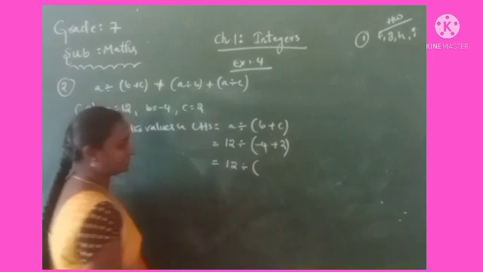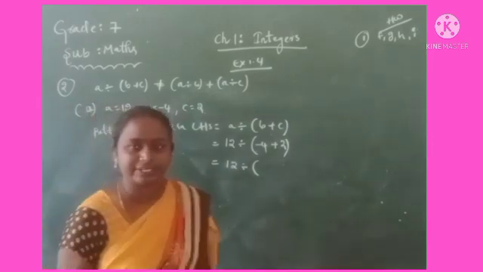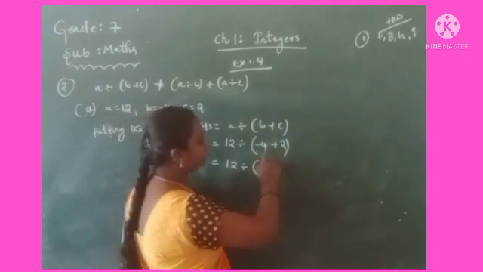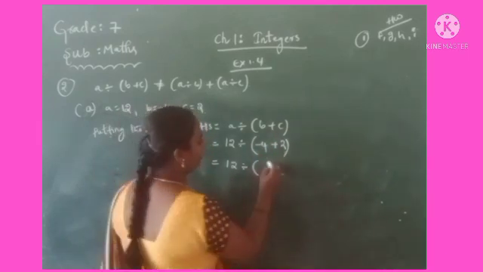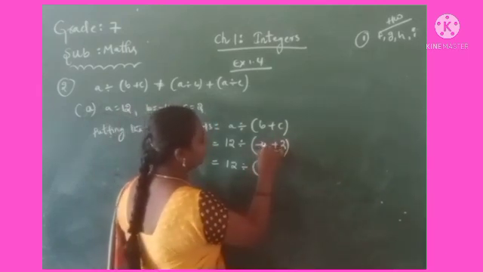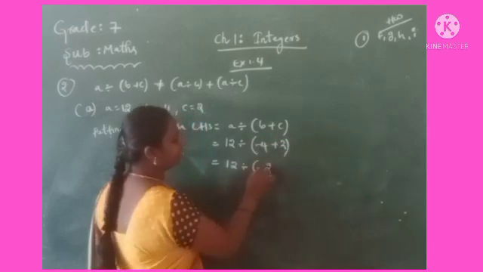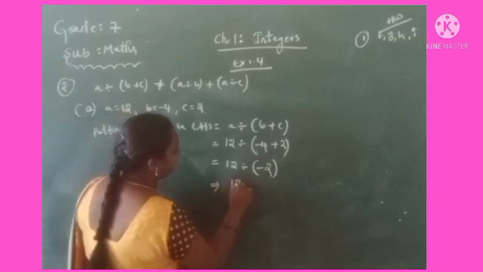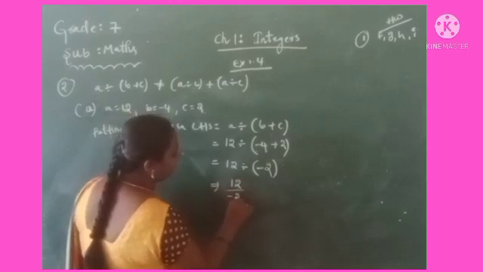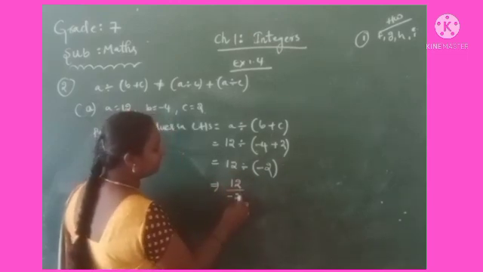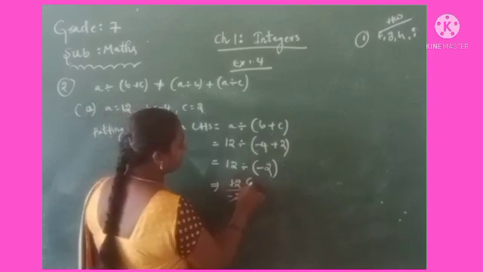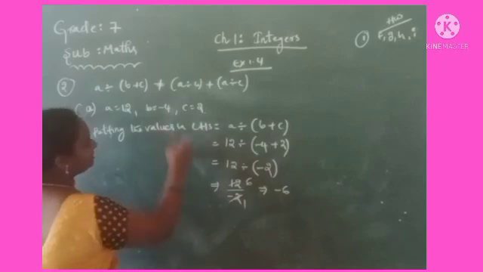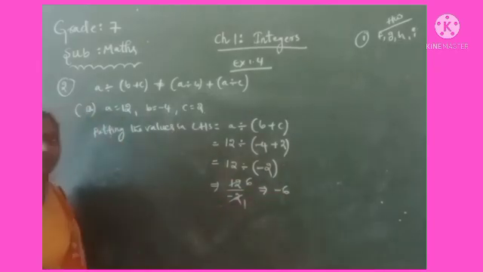Here we have to do the subtraction. Okay, 4, 2. What is the subtraction of 4 and 2? 2. We got 2 here. But the number 4 has a negative sign. That sign we should give. That is minus 2. Now we can write here 12 divided by minus 2. Now you can directly simplify, 2 ones, 2 sixes, that is equal to minus 6. The left hand side value is equal to minus 6.